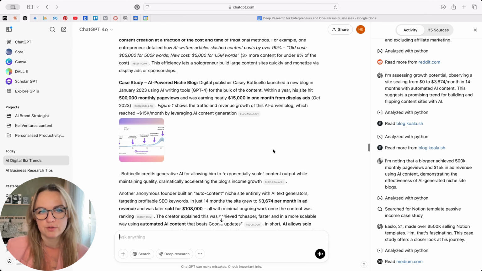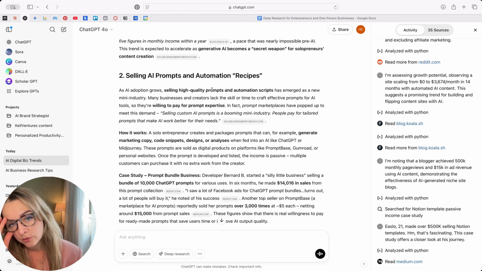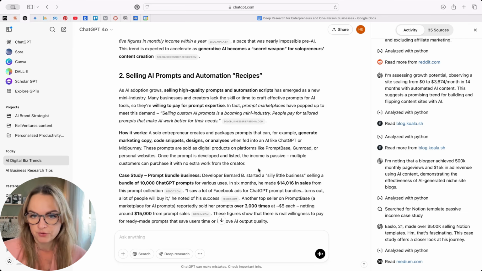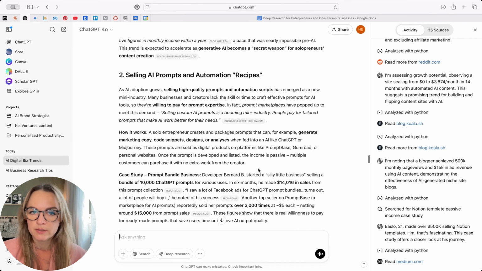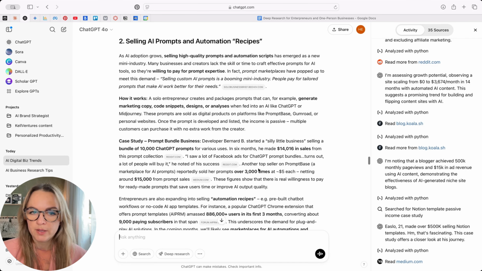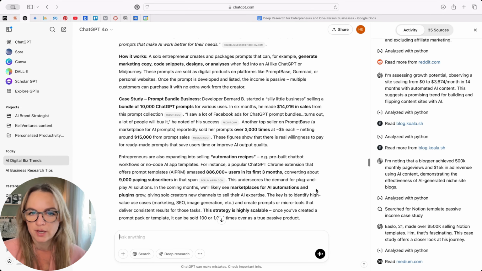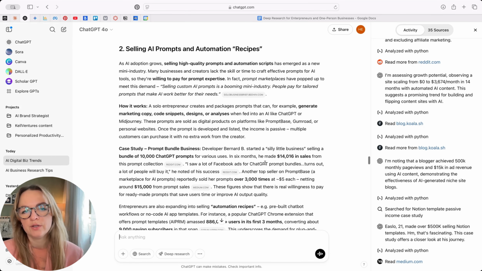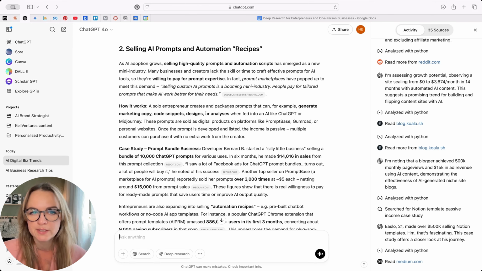It's an absolute opportunity. It gives us a case study, selling AI prompts and automation recipes. That is interesting. So I like this one. So it probably already has a case study. Yes, exactly. Someone started a silly little business selling a bundle of ChatGPT prompts, and in 6 months he made 14,000 in sales. Okay, so that's already existing. It's proven that it works, and we know that already.